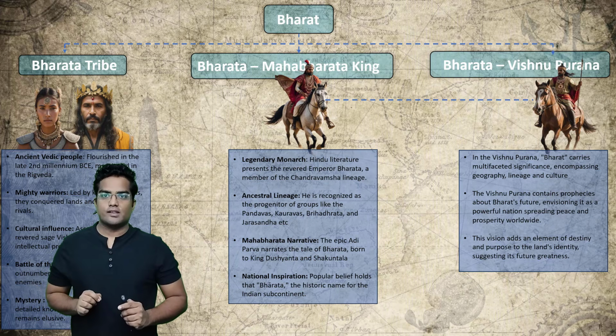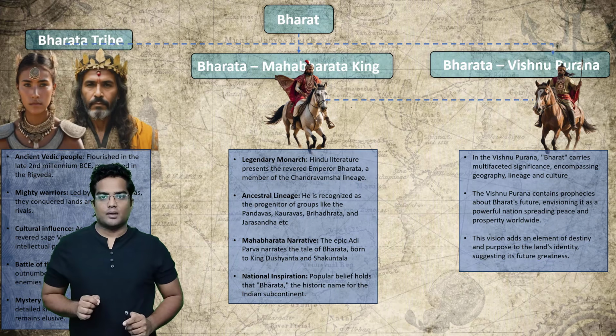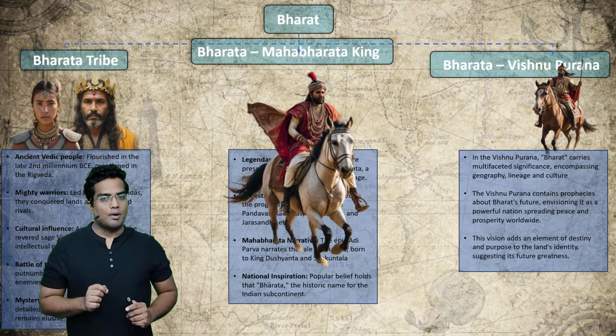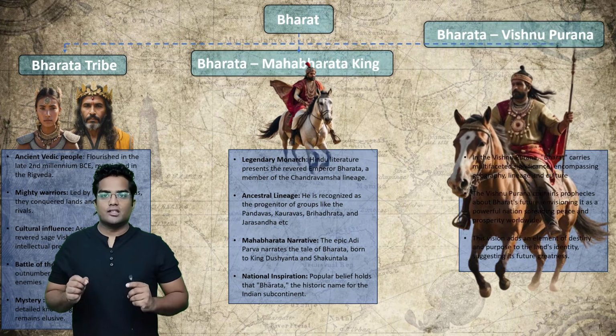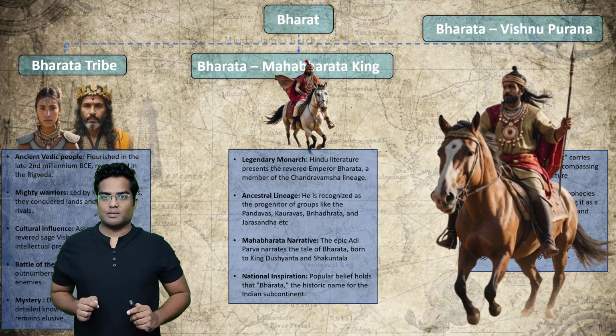The first source is an ancient Rigvedic tribe called Bharata. The second is a legendary king mentioned in the Mahabharata. And the third is an ancient legendary king called Bharat, mentioned in the Vishnu Purana.